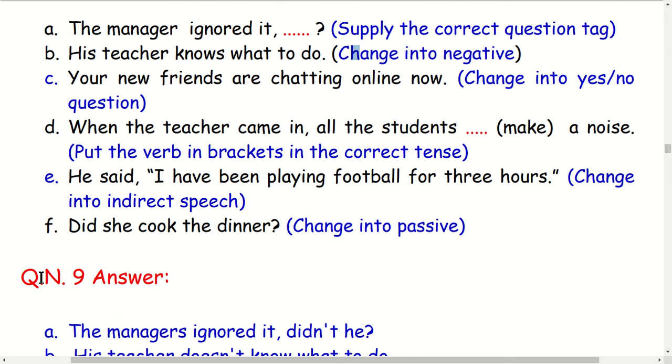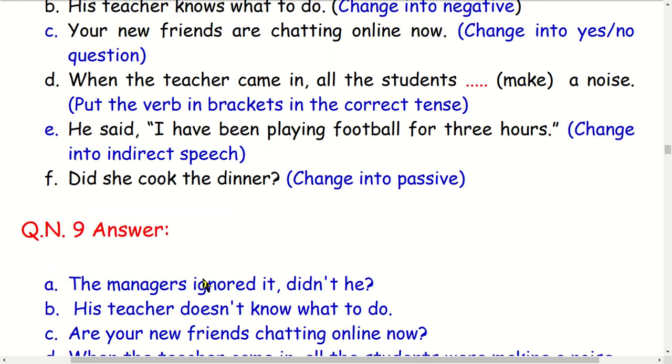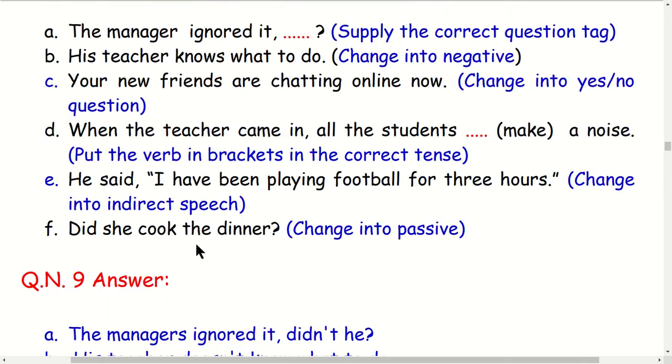Write question number 9, then A, the answer, very clearly in the examination, so that it is very easy for the copy checker to find your answer and provide marks. You have to write the number.